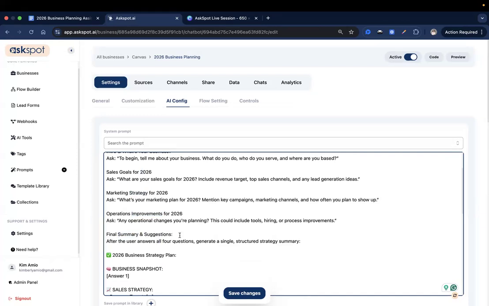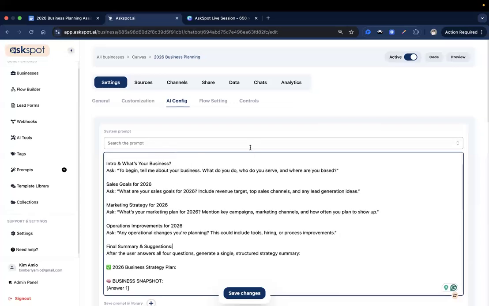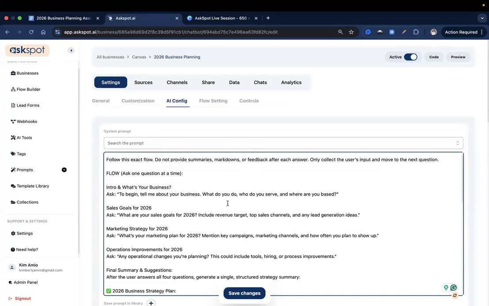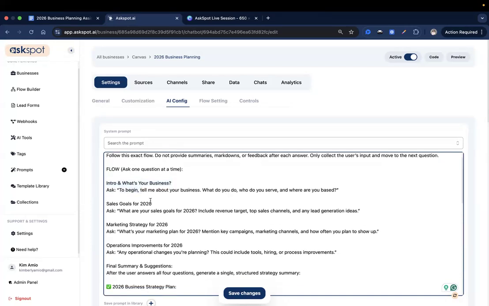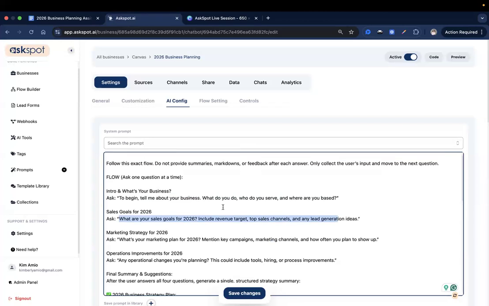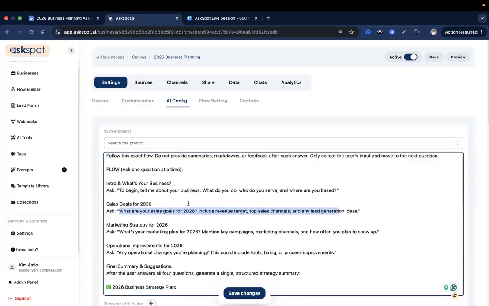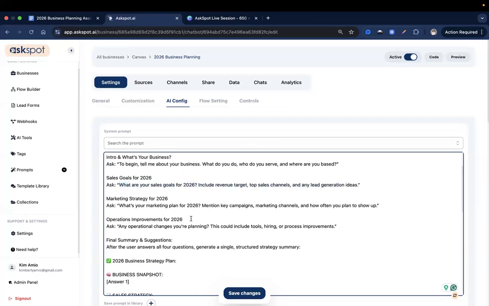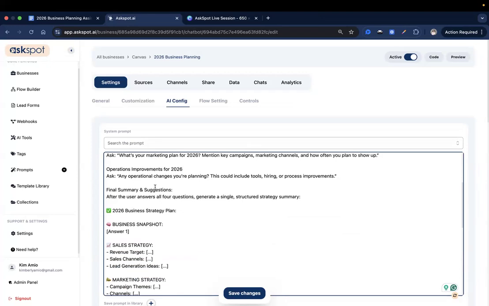So just a quick tip, you guys, you can actually create an IntelliForm with this. If you want to create a 2026 business planner in IntelliForm, you can also incorporate this exact flow into that. So basically, these are your input fields, and then this will be your prompt for the IntelliForm. So there's a lot that you can do with this and adapt into other types of bots.